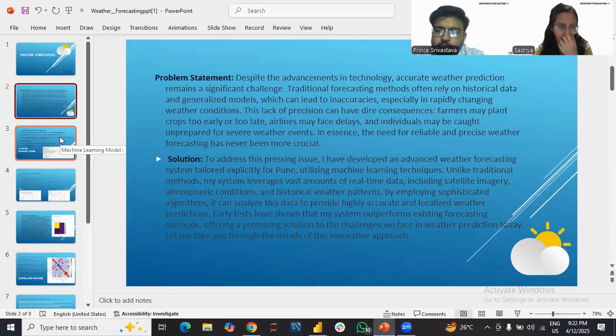Utilizing machine learning techniques, unlike traditional methods, our system leverages a vast amount of real-time data, including historical weather patterns and atmospheric conditions. So here we are going to demonstrate everything.